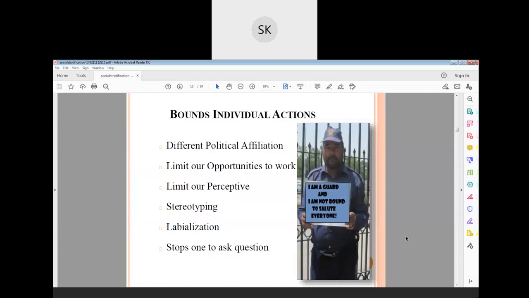They think that he cannot speak. For example, now he is holding a board, but actually this is not the actual board he is holding. The image has been changed. If he really holds this board, "I am a God and I am not bound to salute everyone," what will happen?